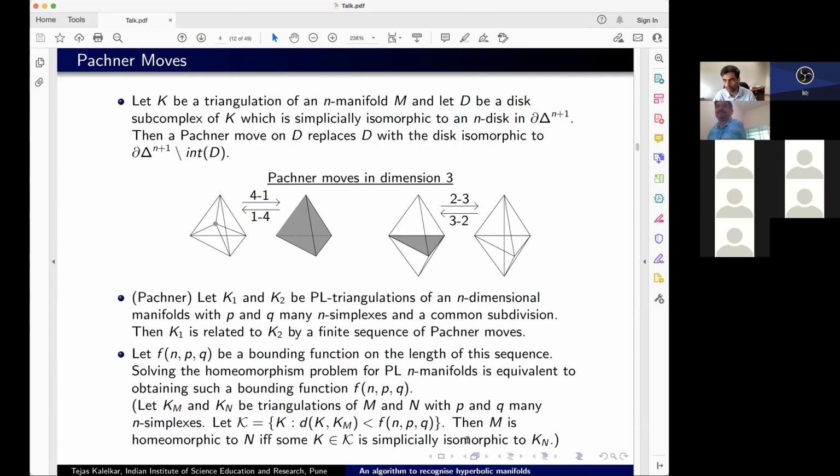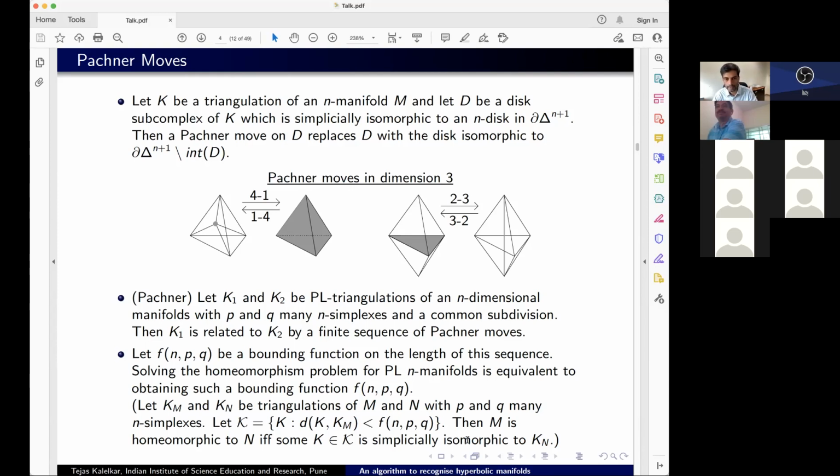The converse is also true, which is where this comment about computability comes in, but to save time, I won't get into that. I'm only interested in the forward direction; maybe at the end of the lecture I'll talk a little about the converse. So if I have a computable, explicit function F which gives me a bound on the number of Pachner moves, then I can solve the homeomorphism problem. All of this is really just to emphasize that it's important to understand the homeomorphism problem, and important to get a bound on the length of this Pachner sequence.